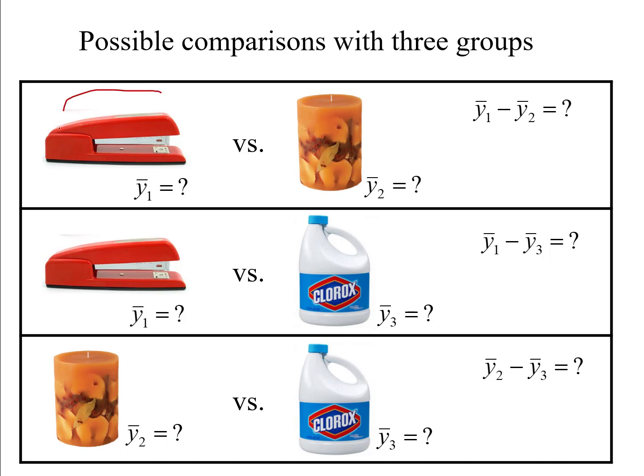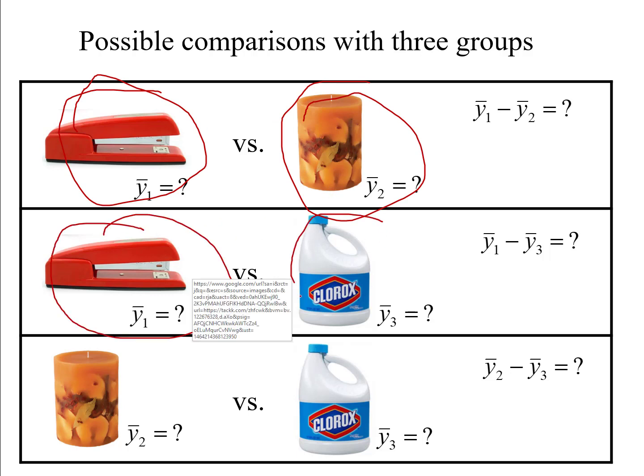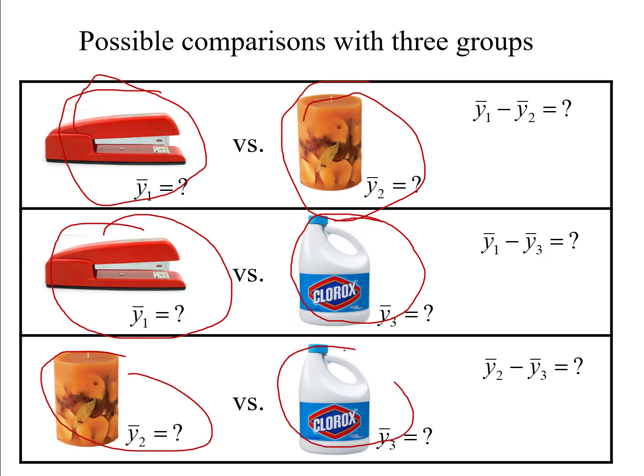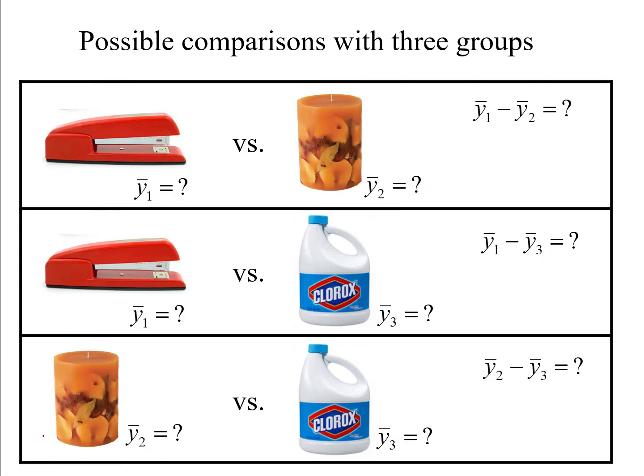I could compare my control group with the aromatherapy group. That's one possible contrast. I could compare the control group with the paradoxical Clorox coffee treatment group. That would be a second contrast I could make. And I could compare the two treatments with each other, the aromatherapy versus the Clorox group. So I have three possible contrasts that I could make. And the question is, if I have three possible contrasts, how many of those contrasts are free to vary?